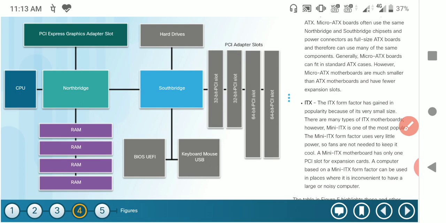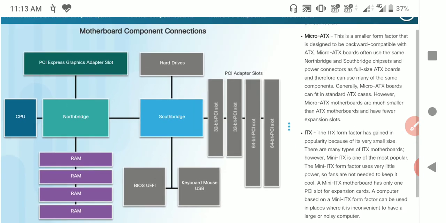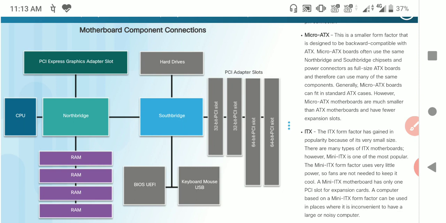This is the motherboard component connections, how they appear internally. Here we have the PCI expansion slot, north bridge and CPU, and south bridge hardware. The north bridge is used for high-speed applications like RAM access, the PCI Express graphics card and the CPU.